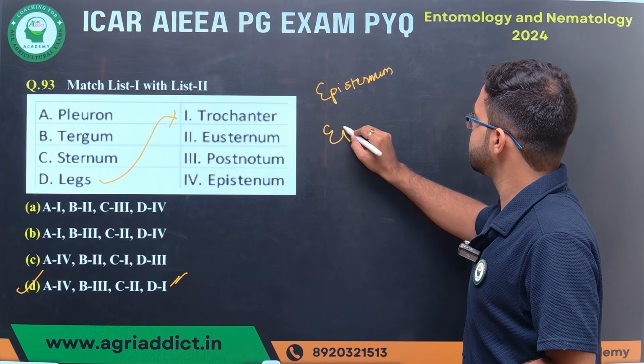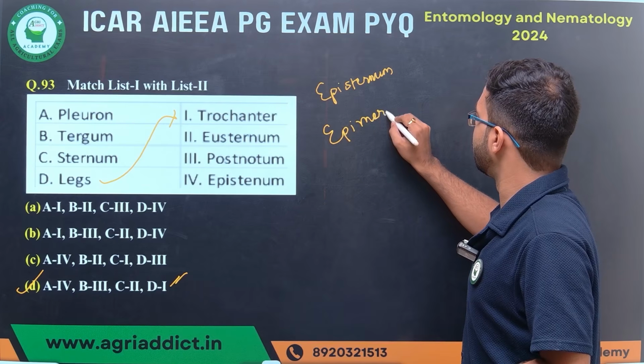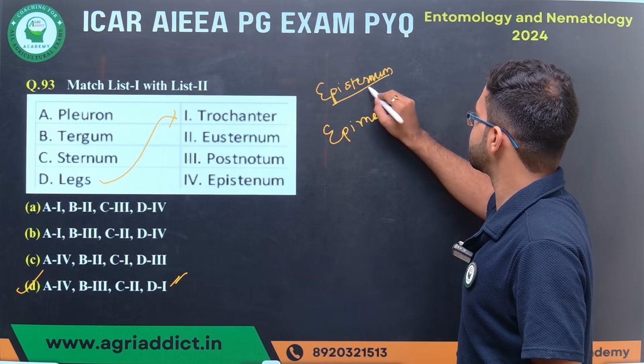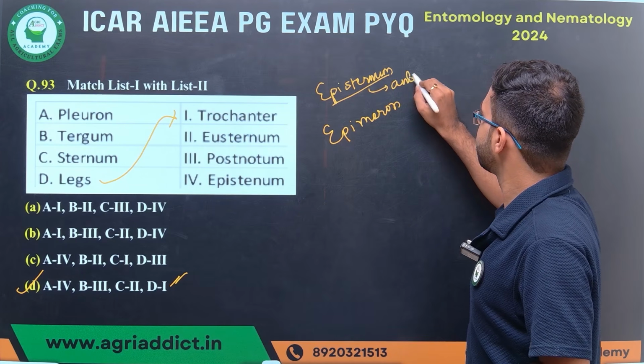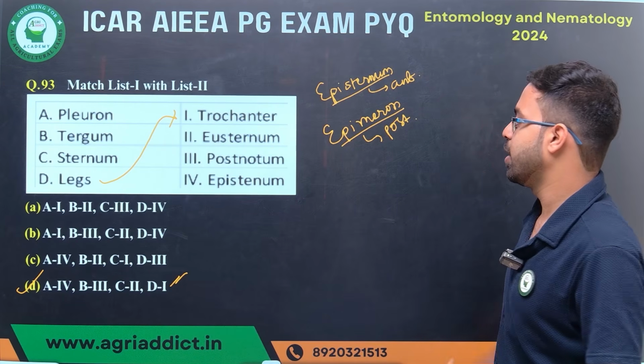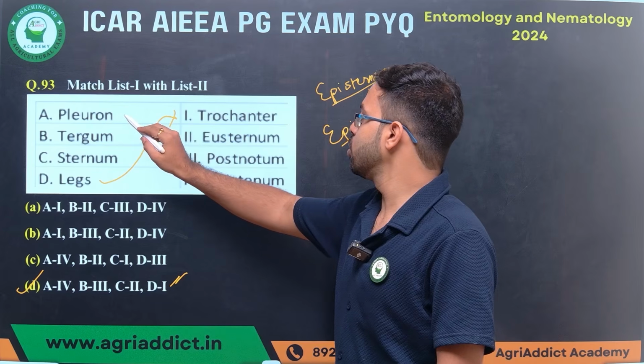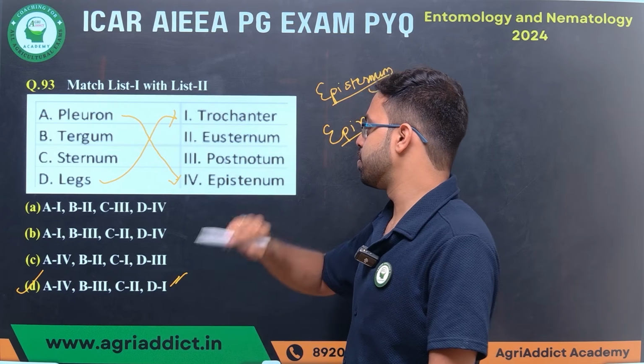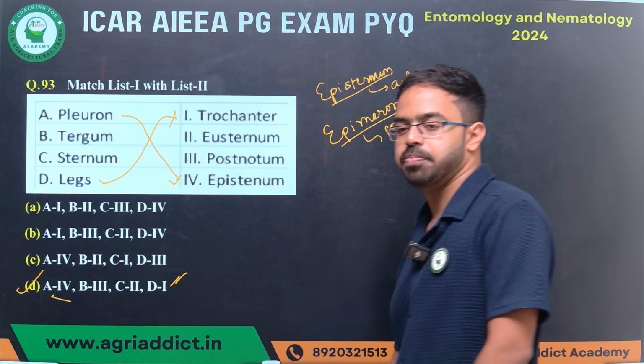Another one is epimeron. Episternum means the anterior part and epimeron means the posterior. Okay. So we have found that pleuron is sternum. So A is 4. Okay.